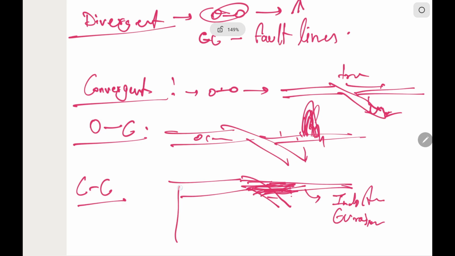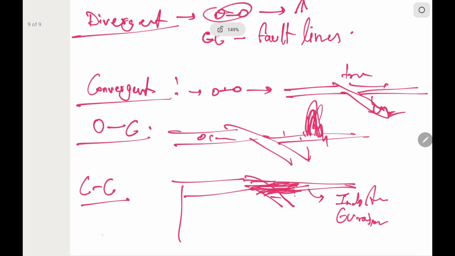There is also one type of interaction which is transform boundaries, in which convergence and divergence do not take place, but these plates slide past each other. Here earthquakes take place.